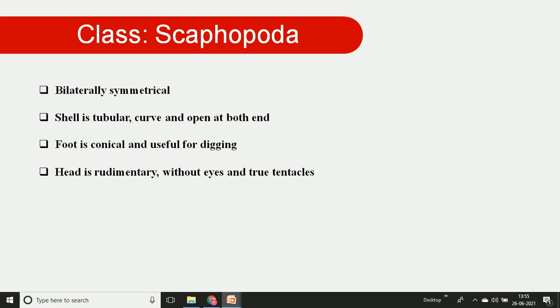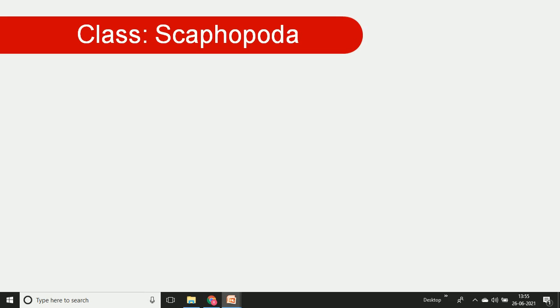In these animals the head is rudimentary, a very small head structure, and in the head region the eyes and tentacles are absent. Again, the gills and ctenidia are absent from the body. Therefore respiration takes place through the body surface of the Scaphopodan animal, and also through the mantle cavity.